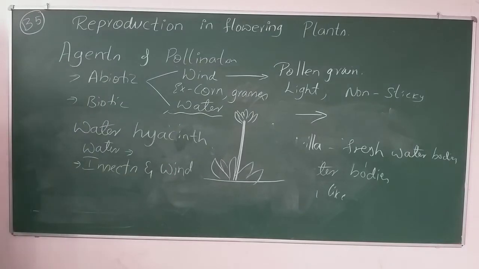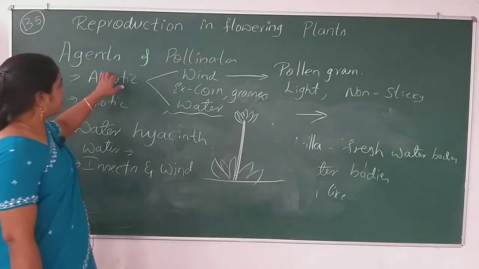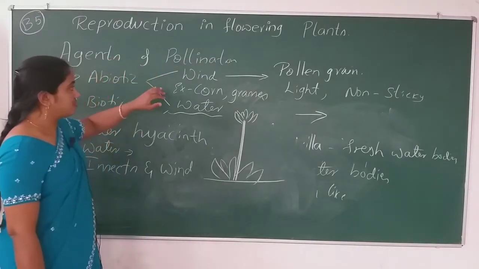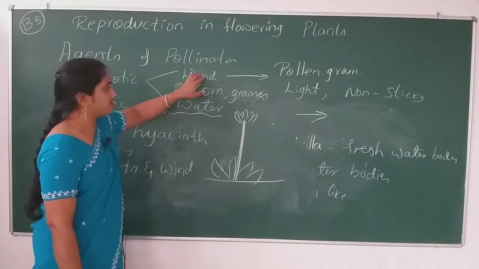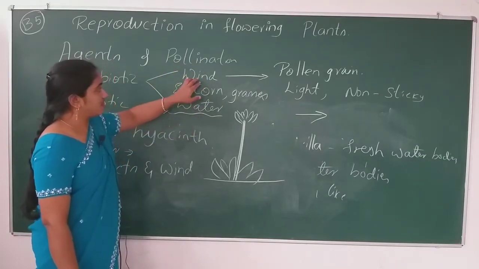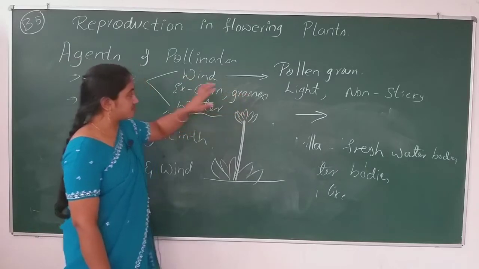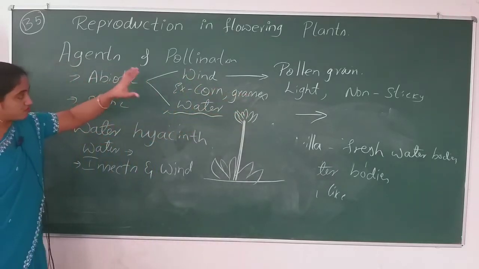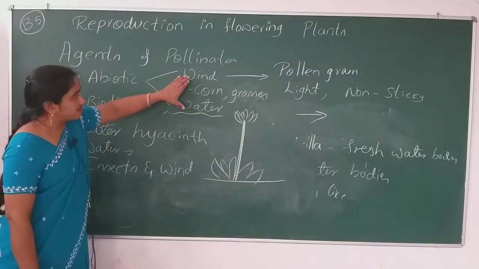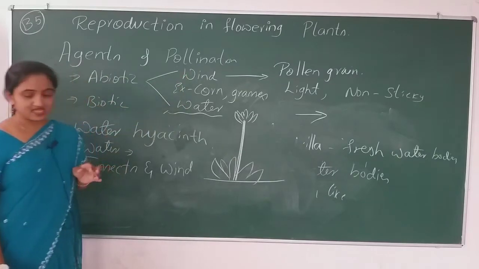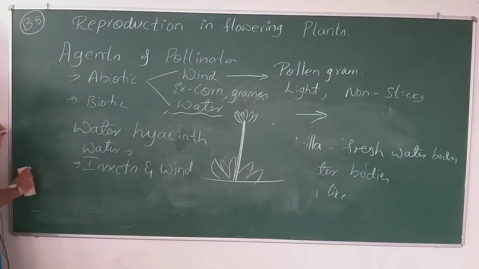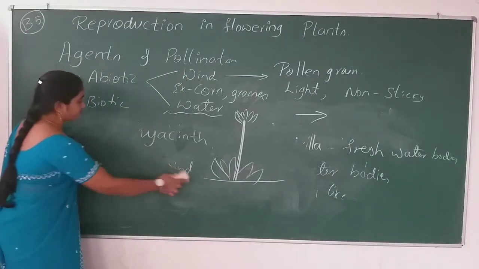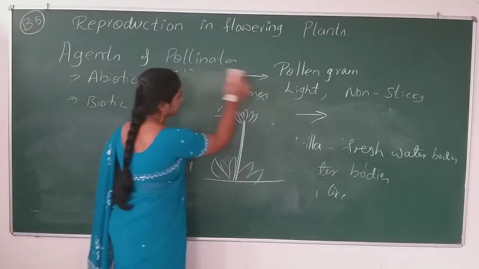Okay, so that's all about the abiotic type of pollination. In that we studied wind and water, and don't forget the examples, the wind example and the water example. With this we'll move on to the biotic type of pollination.